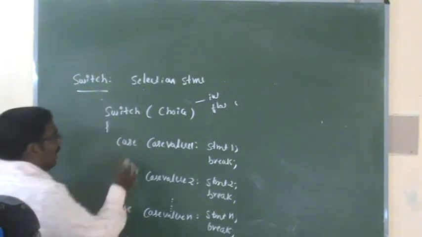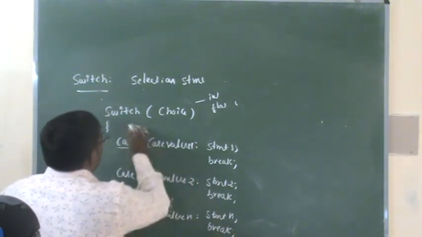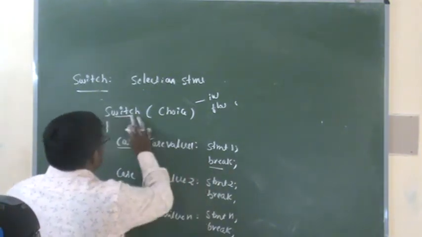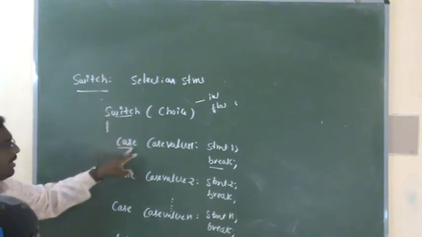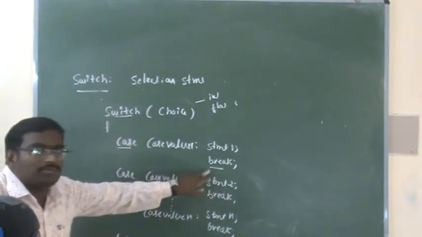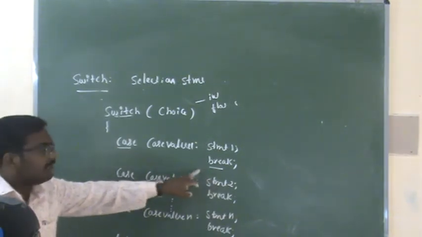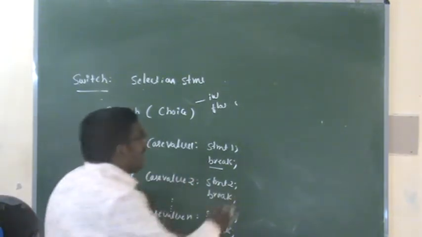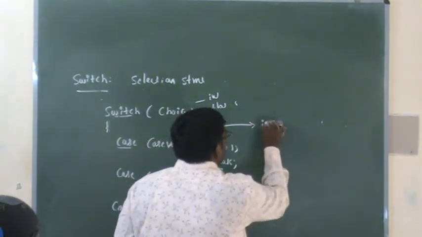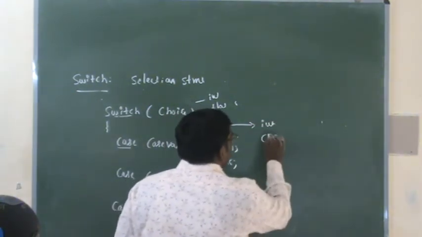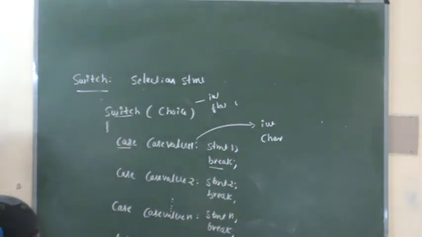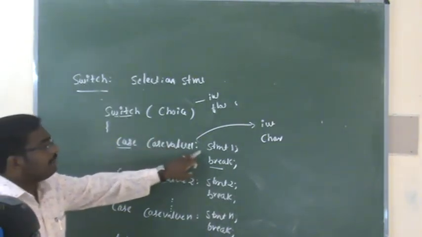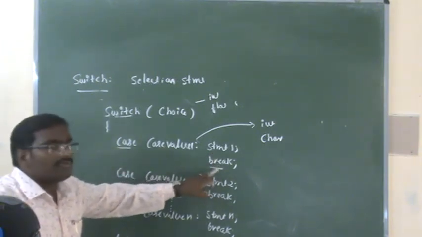Now here the case, switch, break. So these are all the built-in values. Here switch is a keyword and case is a keyword, break is also one of the unconditional statements. Here the case value is always an integer value or a character value. If the choice is 1, statement 1 will be executed, and again break will be executed.